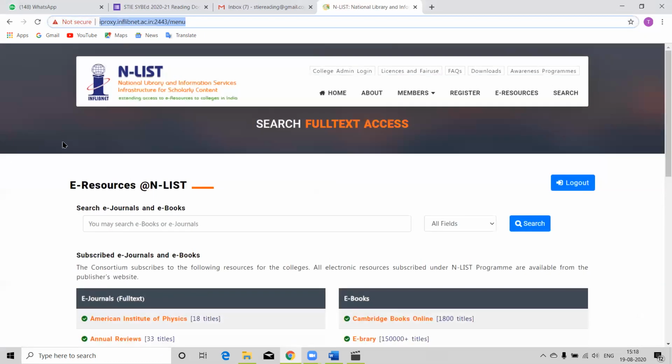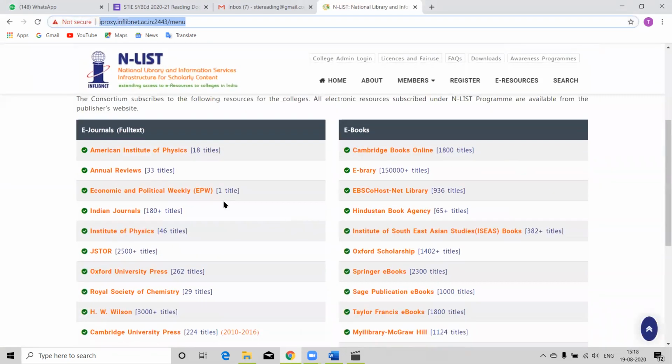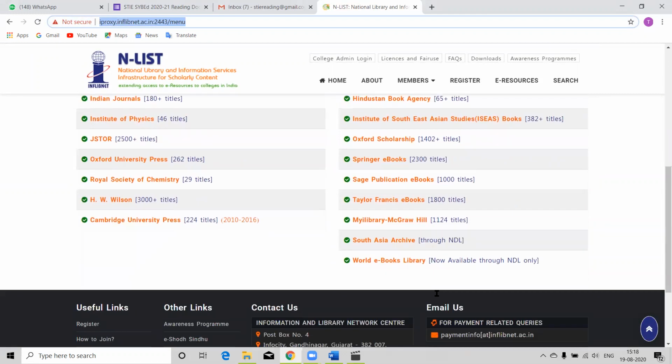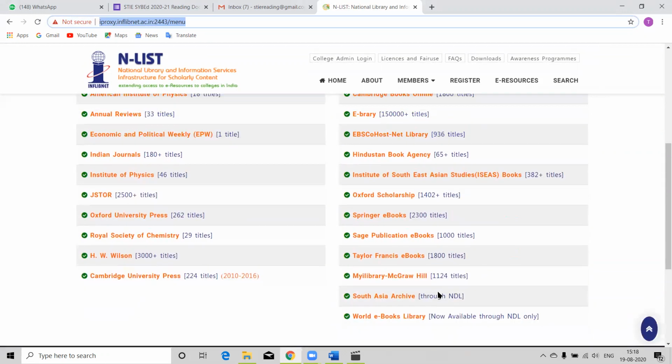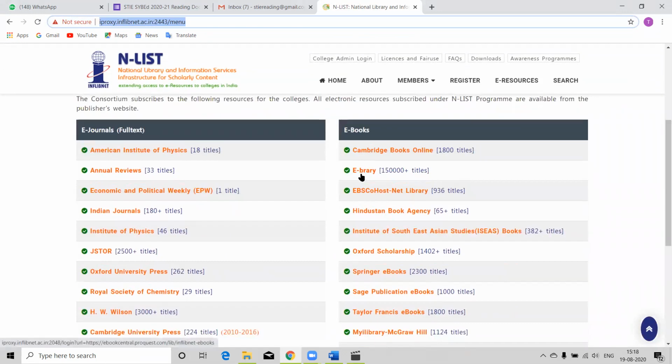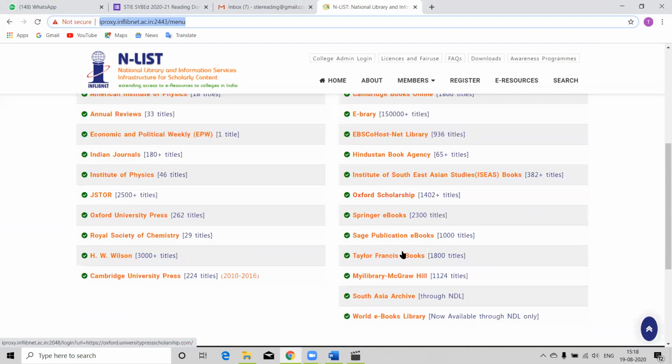Now, this is the simple search window of Enlist, and as you can see, many e-journal databases and e-books databases are part of the Enlist consortia. Through eBrary, the biggest database Enlist is offering us, we are getting access to 150,000 books from Cambridge, Oxford, Springer, Sage, Taylor and Francis.